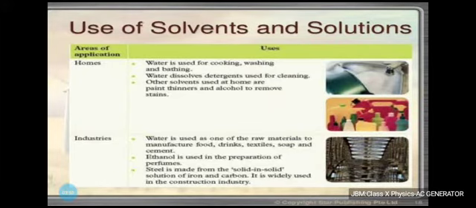Coming to the uses of solvents and solutions. Let's begin with the use of solvents and solutions in the home. Water is used for cooking, washing and bathing. Water is a universal solvent. Water dissolves detergents used for cleaning. Other solvents used at home are paint thinners and alcohol to remove stains. What about industries? Water is used as one of the raw materials to manufacture food, drinks, textiles, soap and cement. Ethanol is used in the preparation of perfumes. Steel is made from the solid in solid solution of iron and carbon. It is widely used in the construction industry.